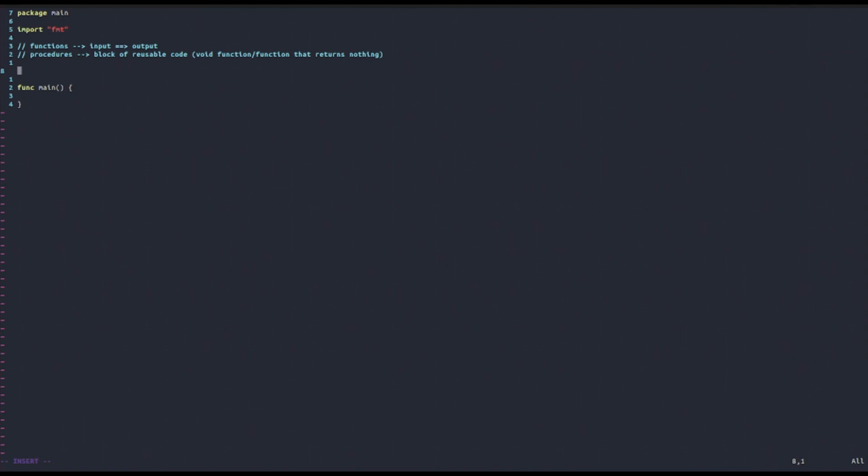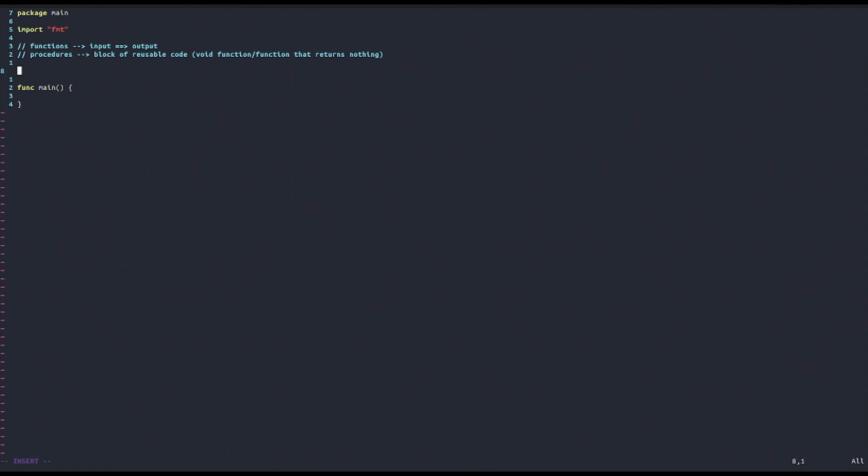In languages like C, we just have functions, and in Golang as well, we just have functions. So when we have an output, we properly have what is called a function. In the case in which the function returns void, that just means the function returns nothing, then we have a procedure. So we have seen that a function is basically a block of reusable code that takes an input and then spits out an output via a keyword called return. This function can be called inside our code, and executes all the code inside the function delimiter, and this makes the code way cleaner, and this is why they're so useful.